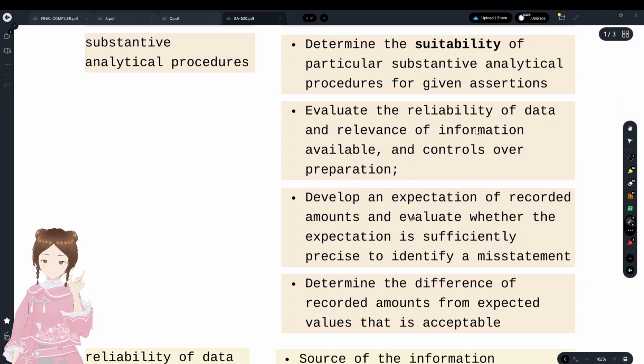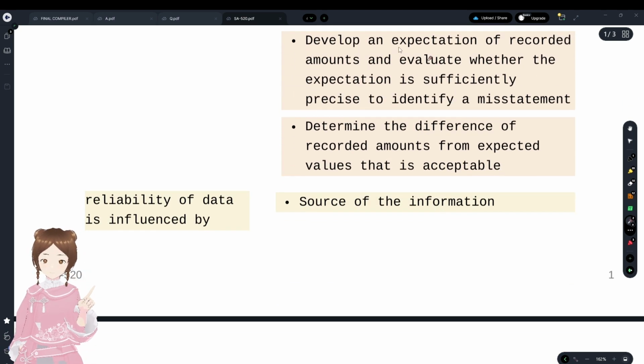You have to check the reliability of the data, the relevance of the information available and controls over its preparation, and develop an expectation, evaluating whether the expectation is sufficiently precise to identify a misstatement. That's again the objective.